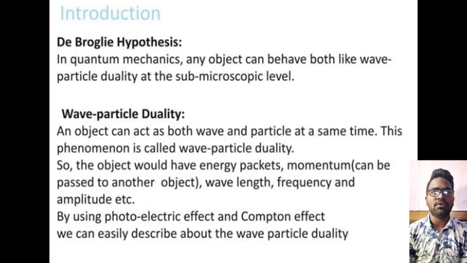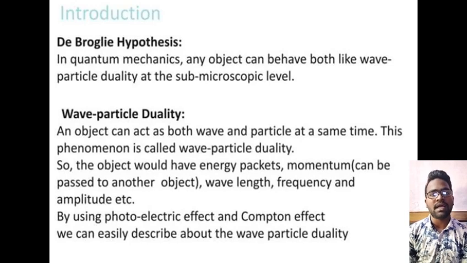Let us know about the de Broglie hypothesis. In quantum mechanics, any object can behave with wave-particle duality at the submicroscopic level. And next, wave-particle duality. An object can act as both a wave and a particle at the same time. This phenomenon is called wave-particle duality.